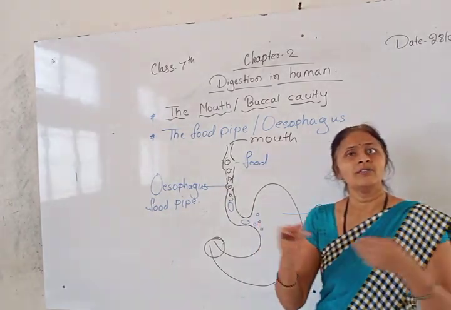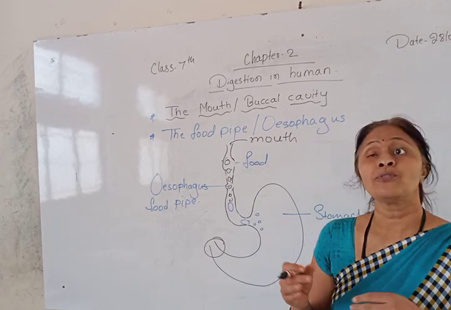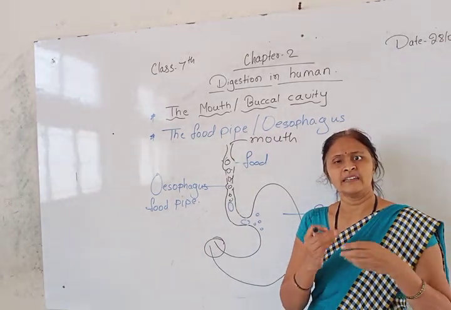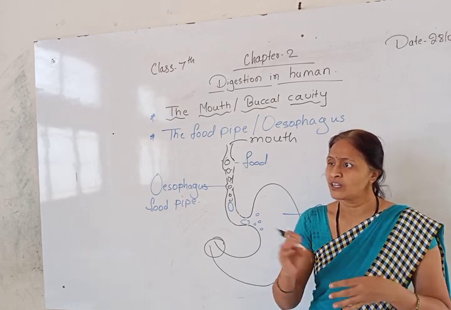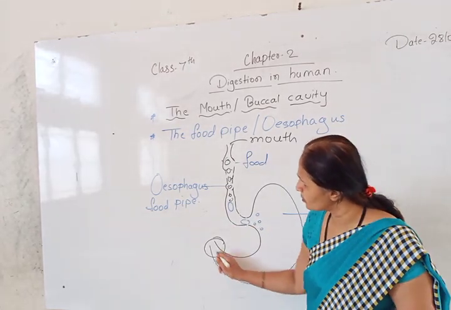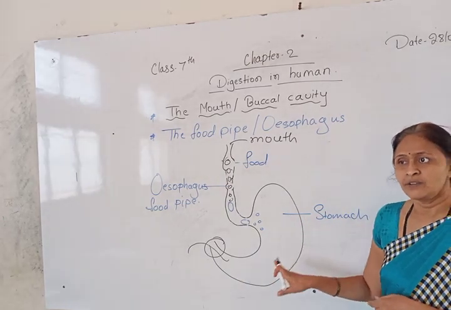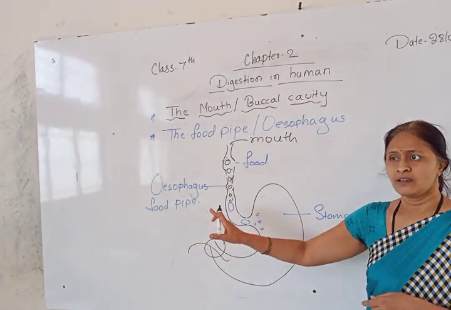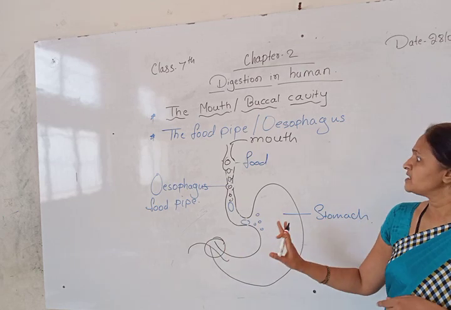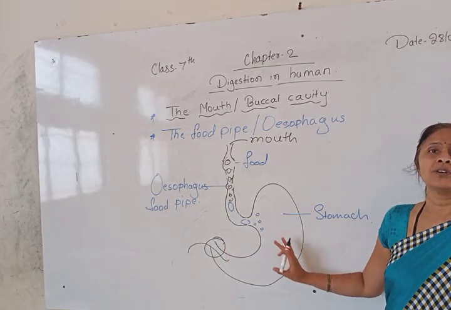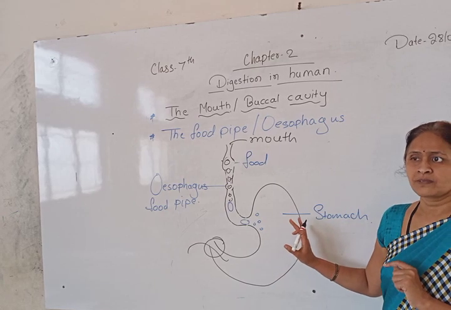It converts the hard or raw food into a simpler substance. Again it becomes soft, so it is easy for flowing. If it is very hard or big in size, it will not flow easily. That's why the digestion process actually starts once the food is stored in the stomach.